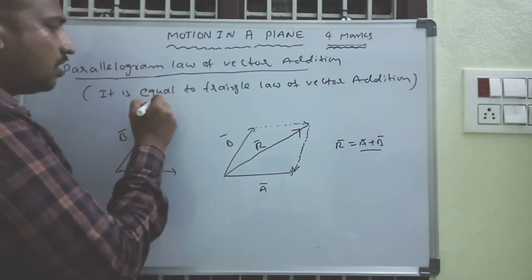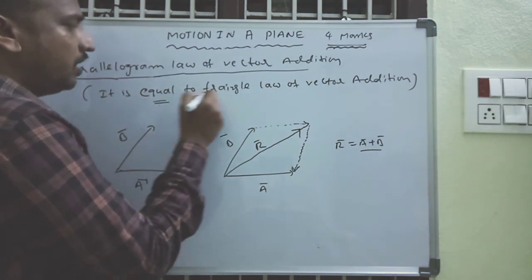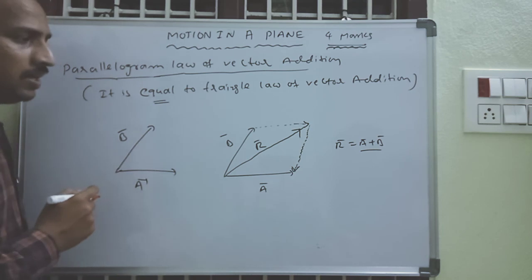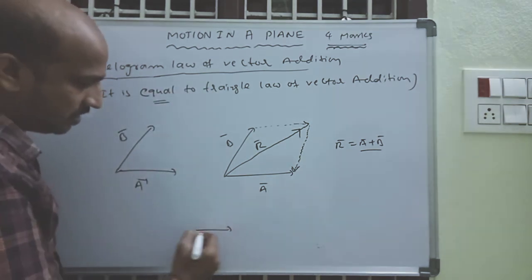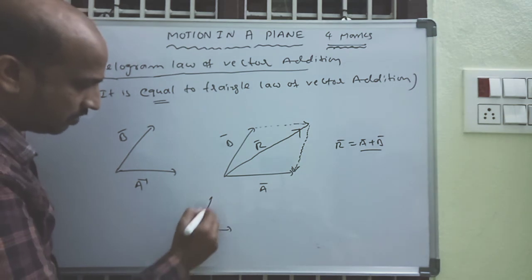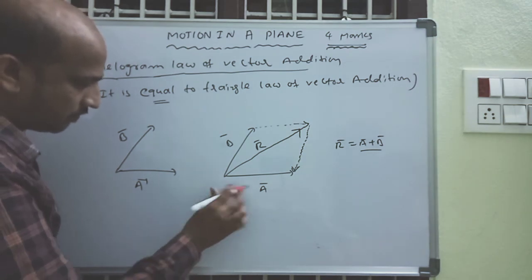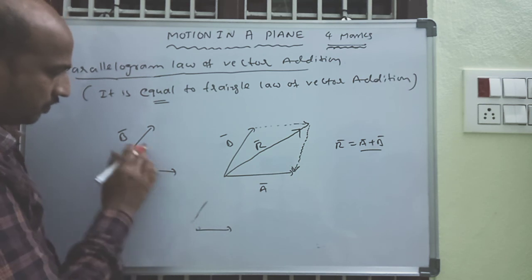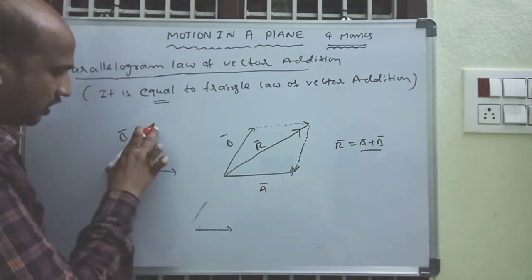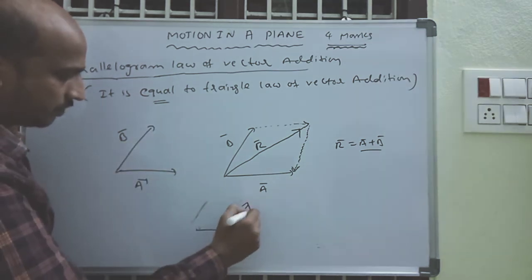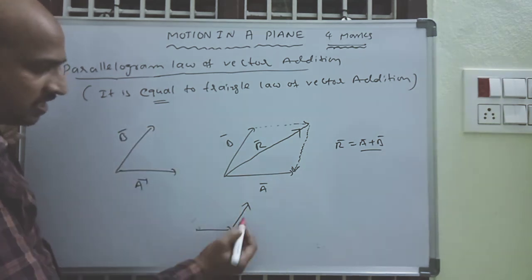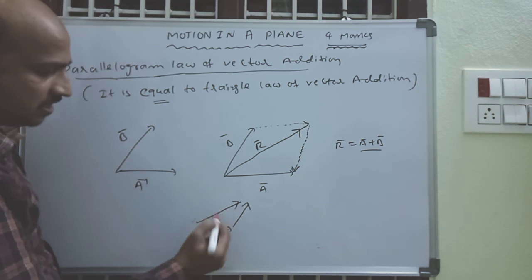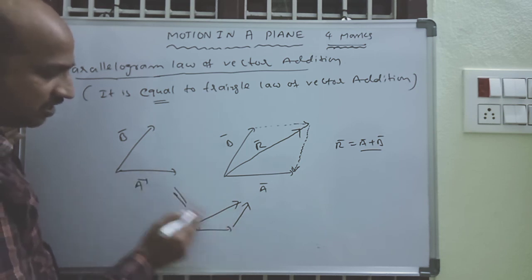Here I am writing, it is equal to the triangle law. For example, this is A vector, this is B vector. I will draw the B vector here. So therefore, what is the resultant? This is the resultant of this one.